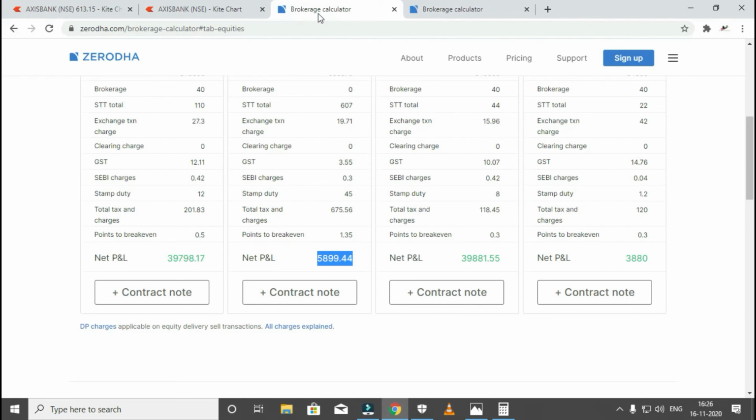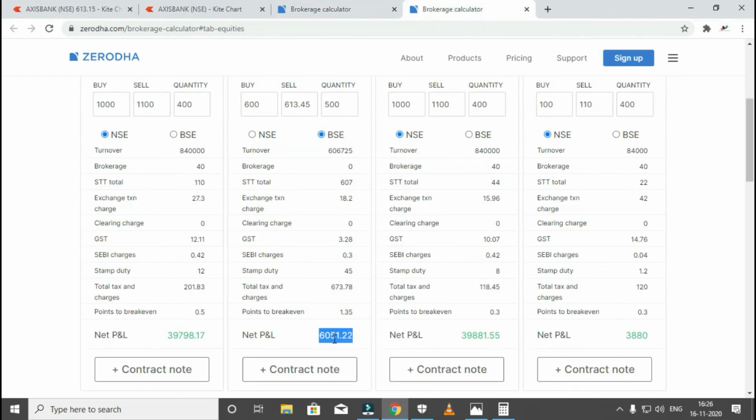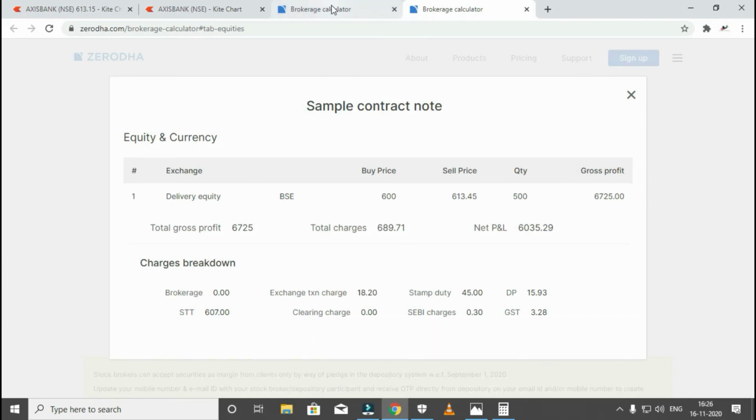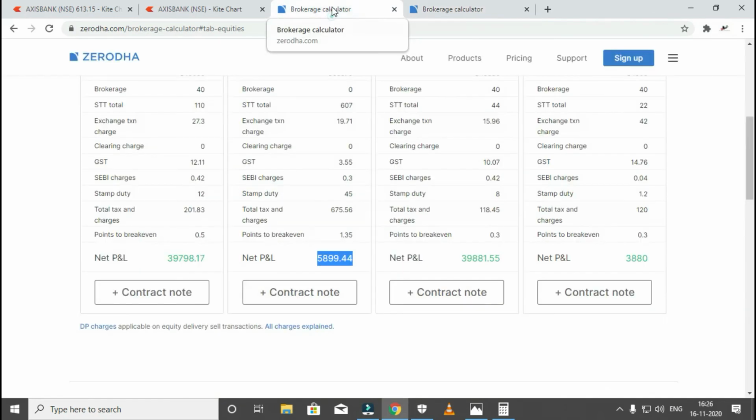See, this example is not for intraday and this is not any strategy. This is only for equity delivery trade people, those who do equity delivery trades, right? Only for them. Apart from selling on NSE and BSE, buying in NSE and selling on NSE itself, if you go like this, you could have easily made some profits also. Let me cross check. And let me go with charges also.